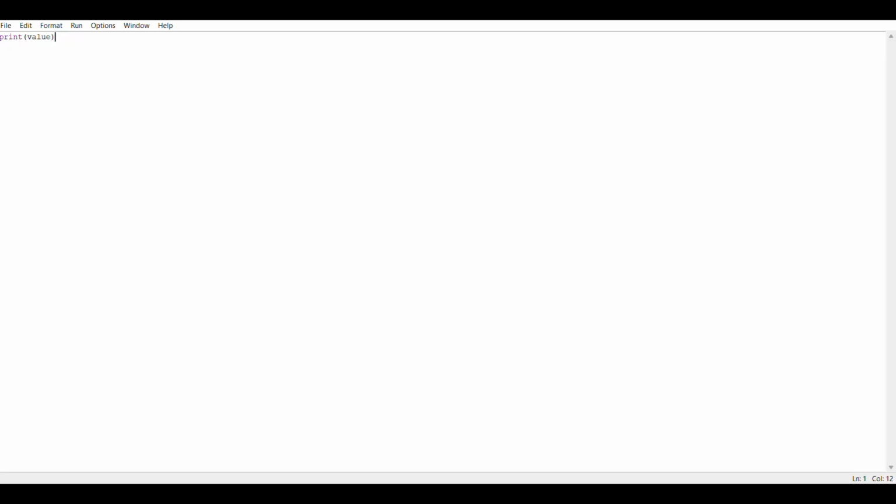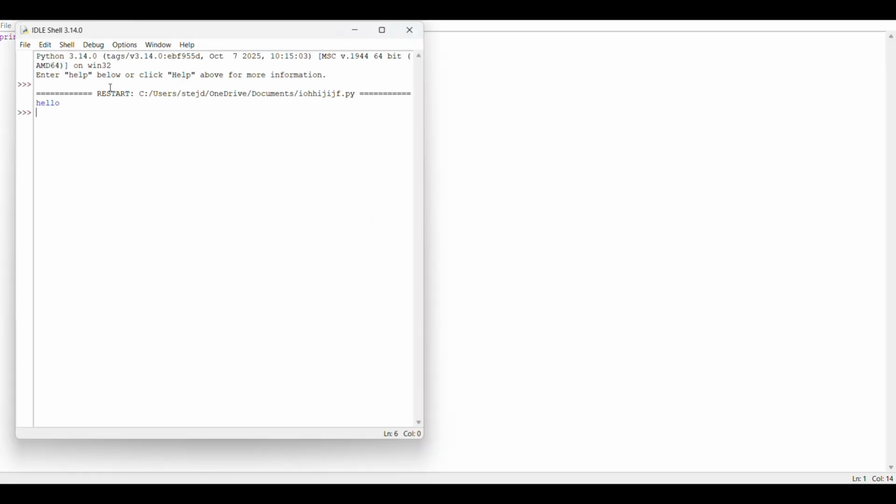So one thing is that you can print anything inside a print function. You can print a value, you can print a string, you can print an integer, you can print a decimal, you can use arithmetic operations, you can use logical operators, you can use comparison operators. We'll see some examples of that. So if I print hello, it is a string, so you have to use quotes. See, if I save it, here it has printed hello.